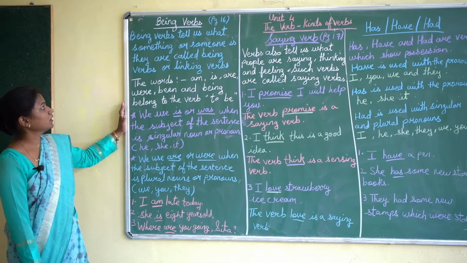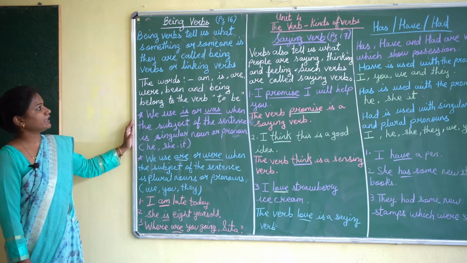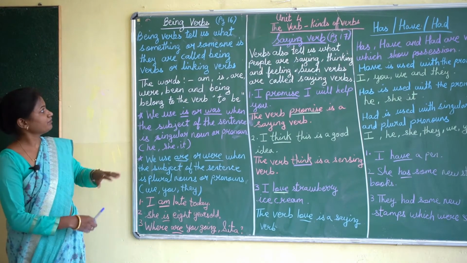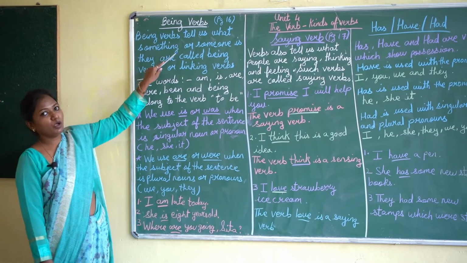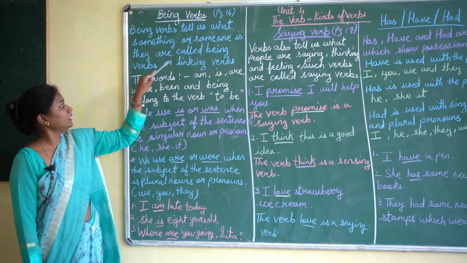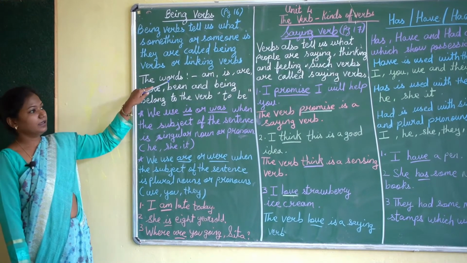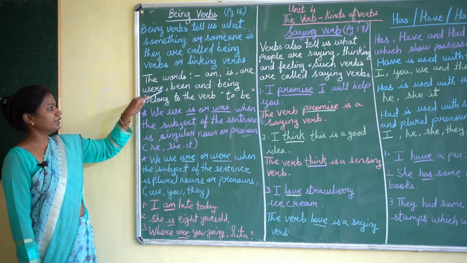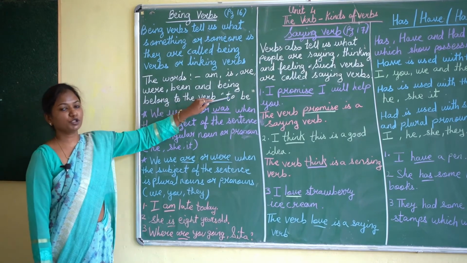Being verbs. Being verbs tell us what something or someone is. They are called being verbs or linking verbs. Now the words like am, is, are, was, were, been and being belong to the verb to be.